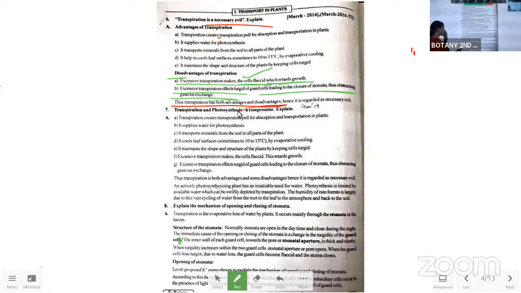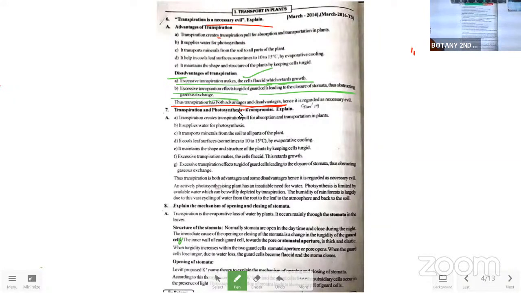So everything should be within its limit. Like that, even the transpiration should be done in the limit. If it exceeds, then it stops the other processes in the plant body, which leads to the stopping of other processes for other living organisms on earth.